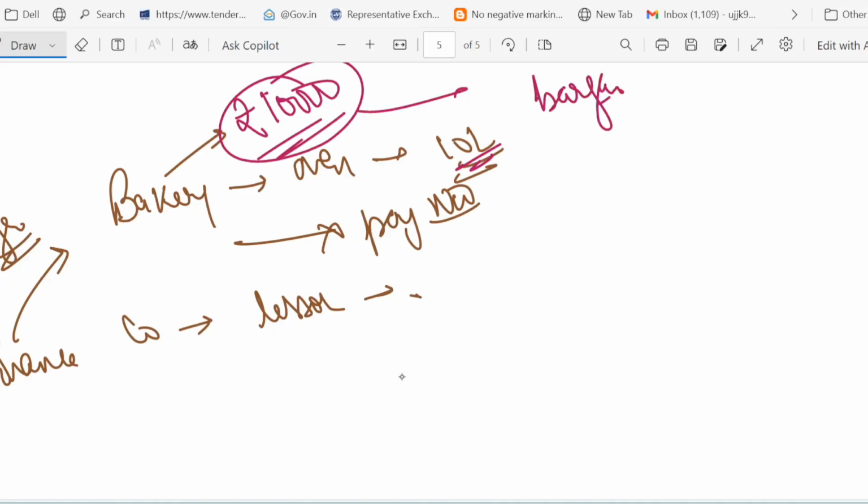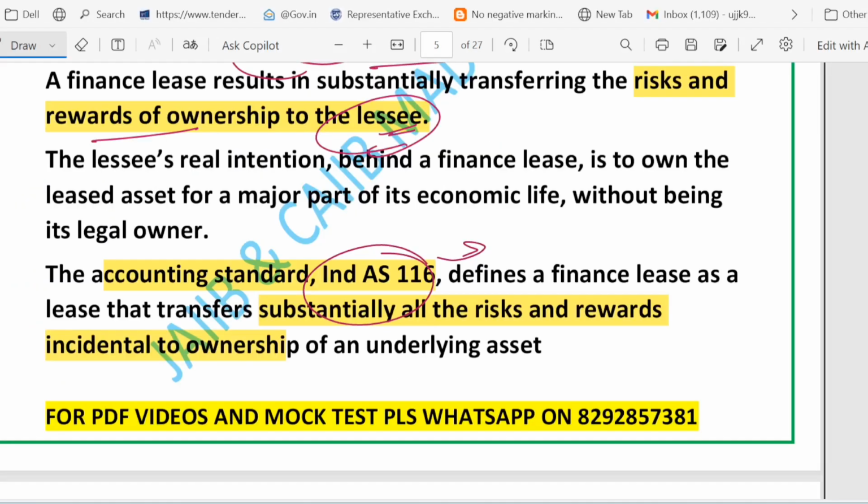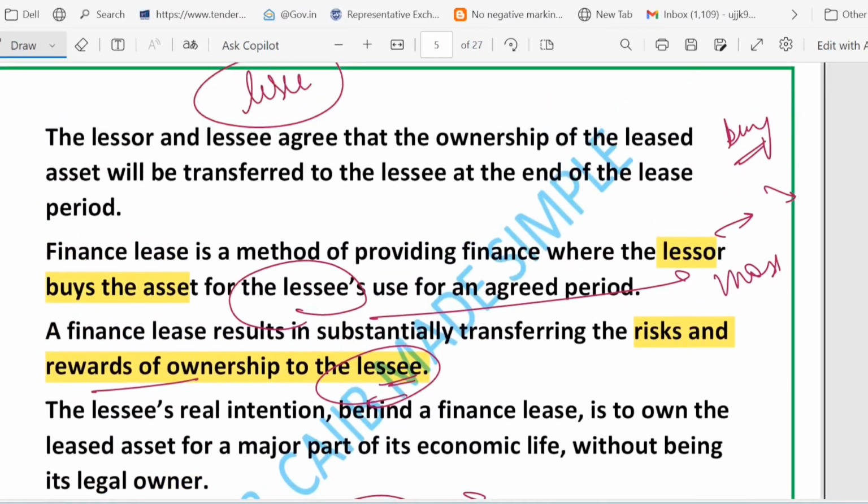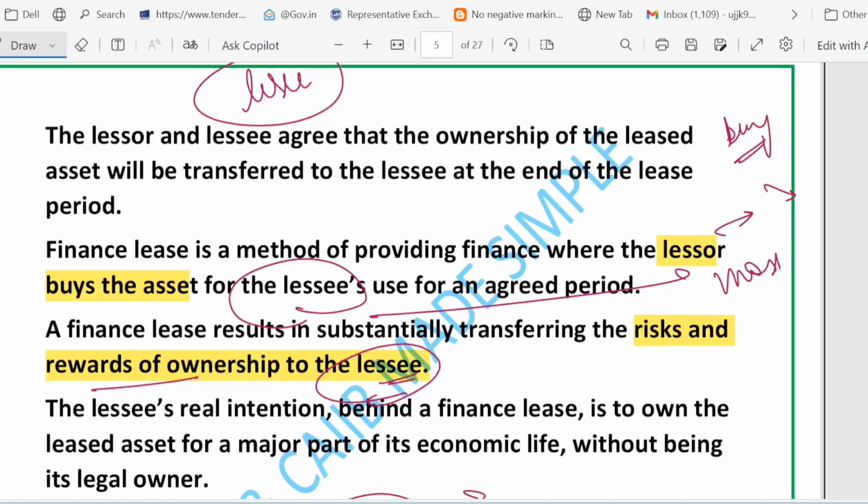So the bakery uses the oven and pays the lease installments to the finance company, and takes on most running risk. For practical purposes, it's like owning the oven even if legal title moves later. Almost it is similar to owning the asset. So a finance lease is just like buying: the lessor buys, the lessee uses and bears the risk, right? These are the keywords. The first point to remember is that a finance lease is also called a capital lease, a lease that transfers substantially all the risk and reward to the lessee.